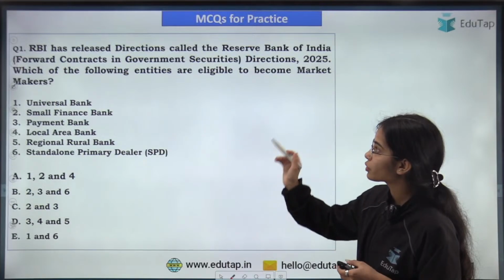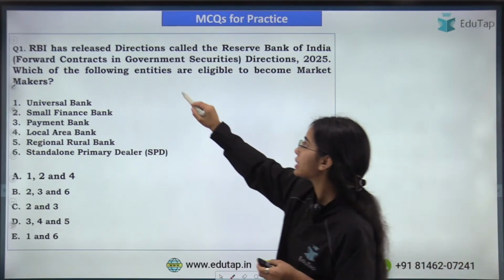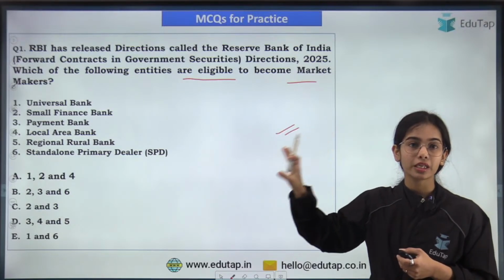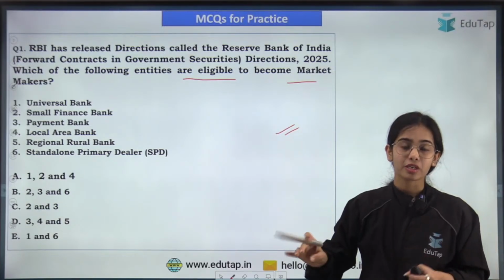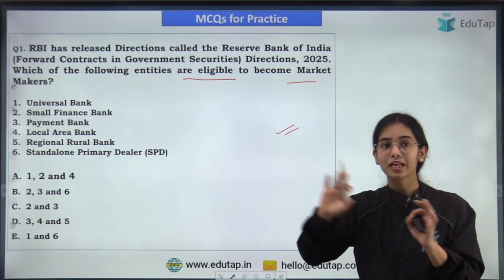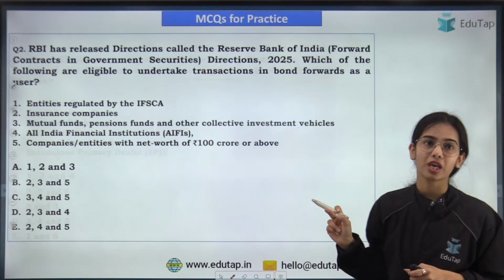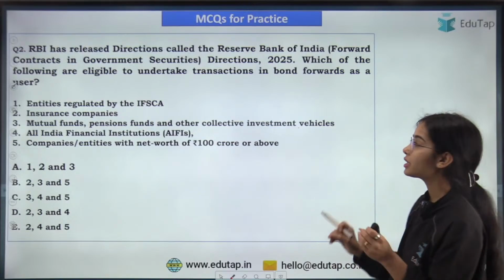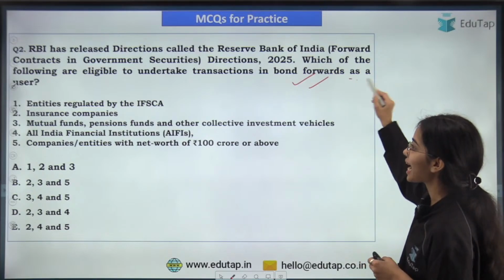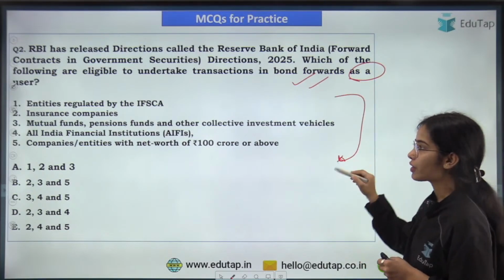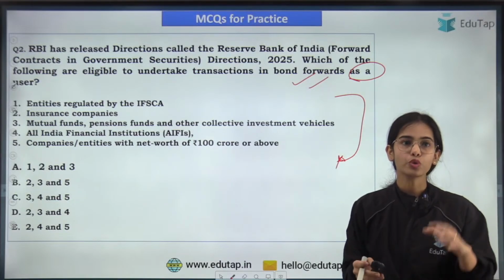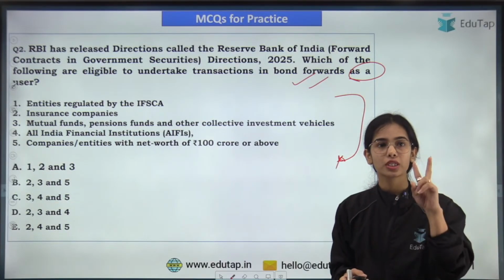Now here you have to tell which of the following entities are eligible to become market makers. This question is particularly in the context of market makers. So do remember that the exception is there, that these entities cannot become market makers. The next question is regarding which of the following are eligible to undertake transactions in bond forwards as a user. In the category of users, there are certain criteria that I have shown you. So remember those criteria. So these are the two questions.